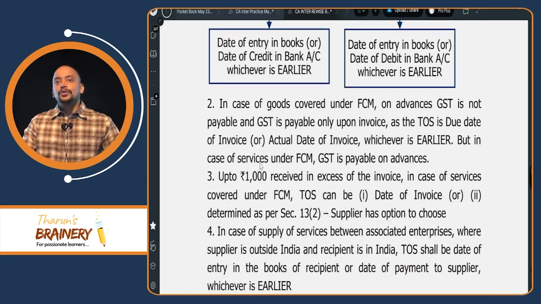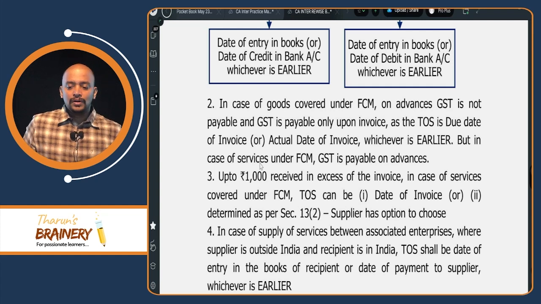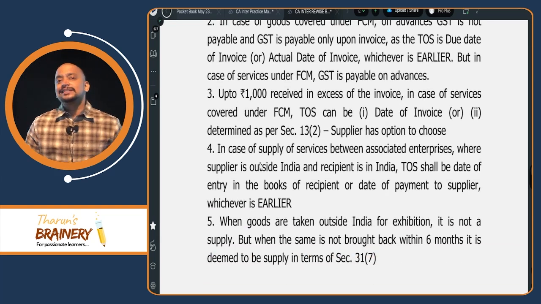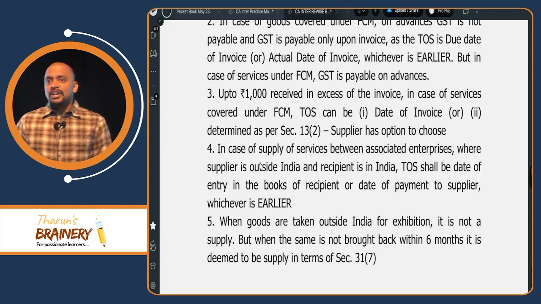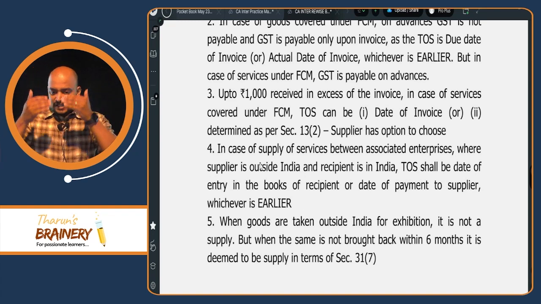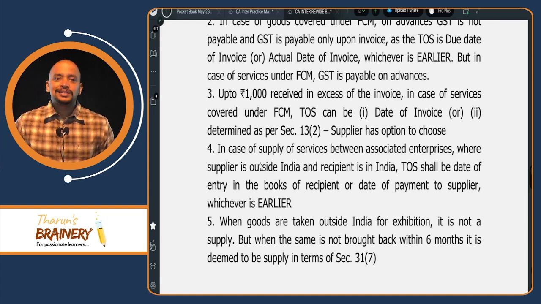Then, in case of goods covered under FCM, is GST payable on advances? No. But in case of services covered under FCM, is GST payable on advances? Yes. As GST is payable on advances in case of services, if some advance is received this month, for which we are raising an invoice next month, when do we need to pay GST?